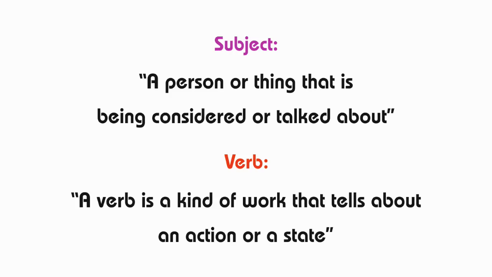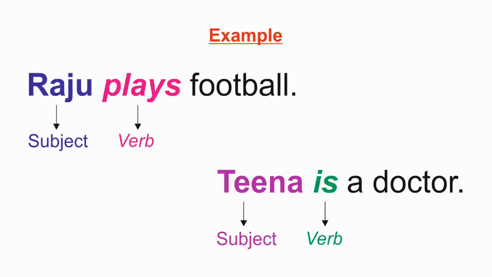Verbs are the most important component of any sentence because it shows what the subject is doing or what is the state or situation of the subject. Example: Raju plays football. In this sentence, Raju is the subject, plays is a verb which shows what Raju is doing.